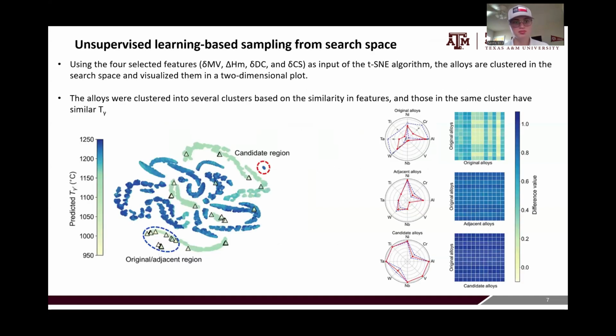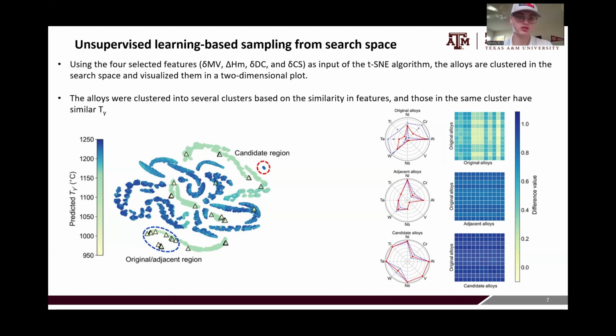So now getting into the unsupervised learning, they take the 4 most predominant features and they use these as inputs to a t-SNE algorithm. The t-SNE algorithm is a clustering algorithm that can take high dimensional data and find clusters and regions of clustering. And so what we can do is we cluster the compositions based on similarity in their features. And those in the same cluster also have similar predicted gamma prime solvus temperatures.